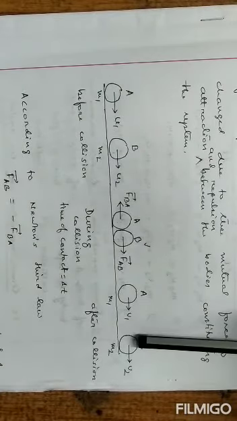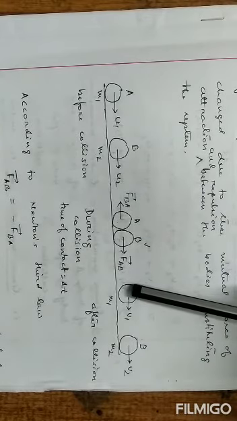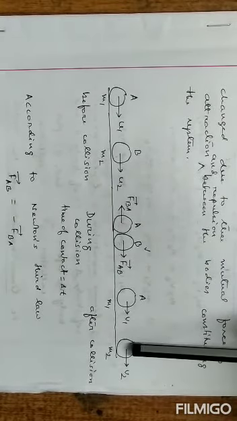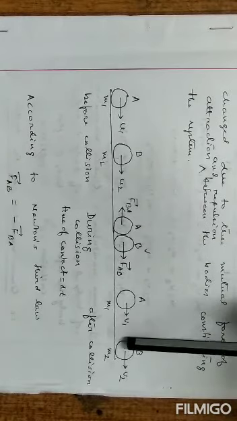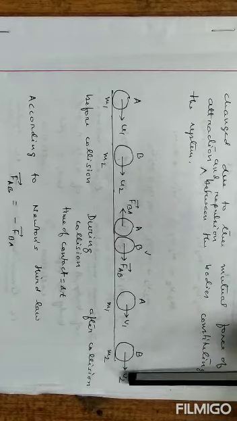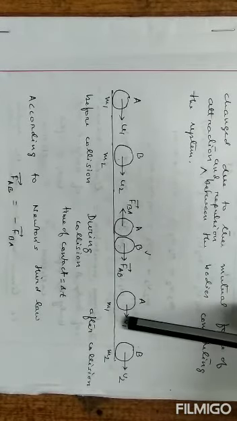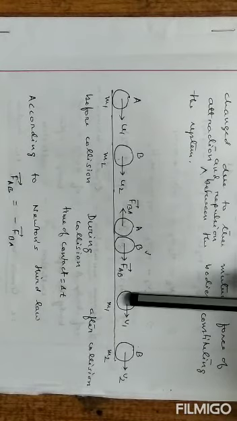Here momentum of B increases, momentum of A decreases. In our case, momentum of B increases because in order to get separated, the velocity of body B must be greater than the velocity of A. That means momentum of B increases and momentum of A decreases.